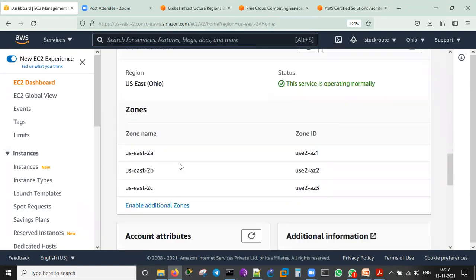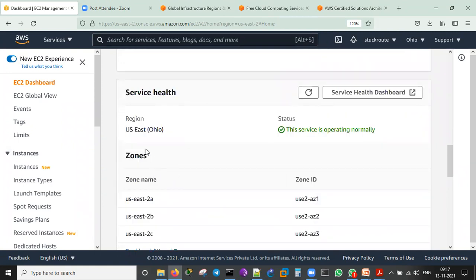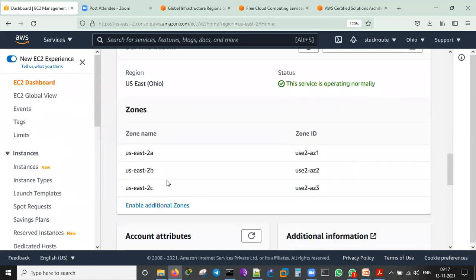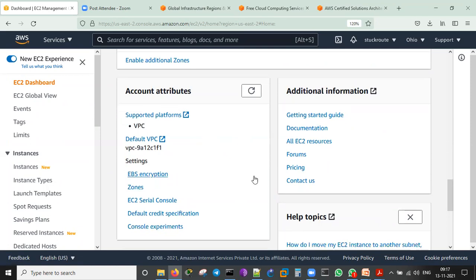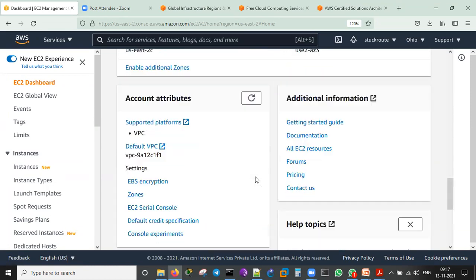And the service health, it is showing that there are 3 data centers over there. It's saying that this service is operating normally, it's working perfectly. 3 data centers are there, 2A, 2B, 2C. And the zone ID is like this. Account attributes, this is my VPC. VPC means a virtual private cloud. Additional information like this. All EC2 resources, getting started guide, like that it shows. And this is a limit which we can go for.